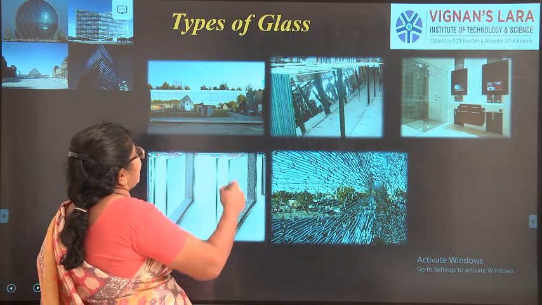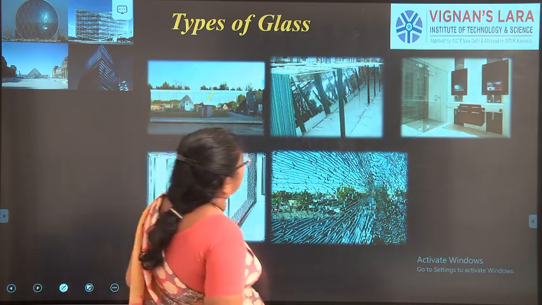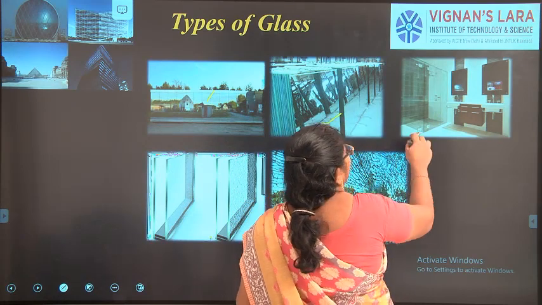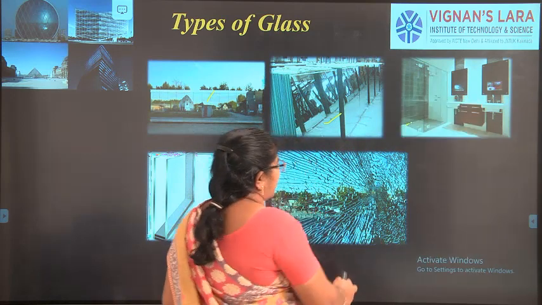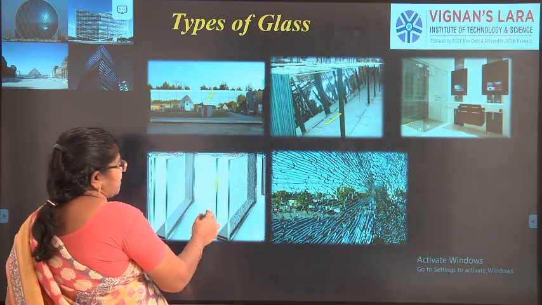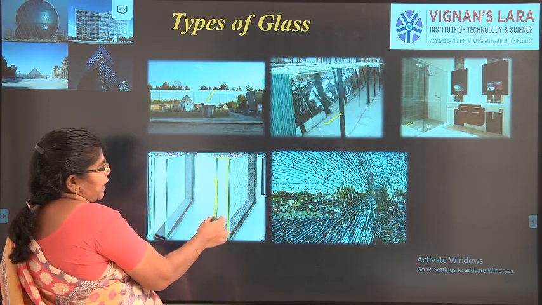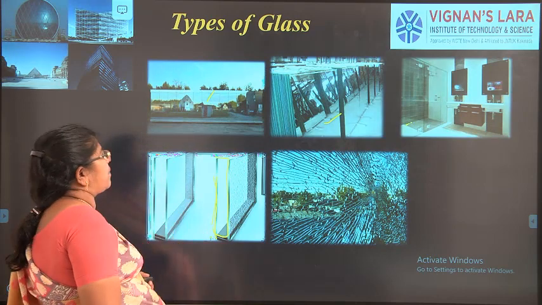This is one of the glass houses that they have built. This is a glass house, and you can see it is used for decorative purposes. This is a reflective glass, used inside a building. The next one is an insulating double panel or laminated glass panel used for windows, and it is a scattered glass panel.